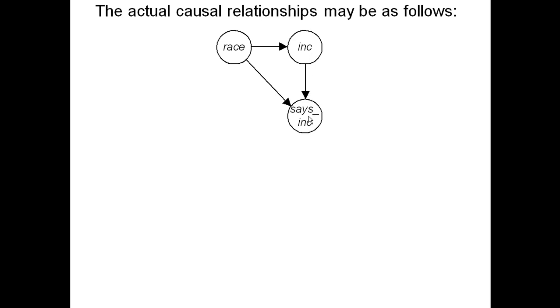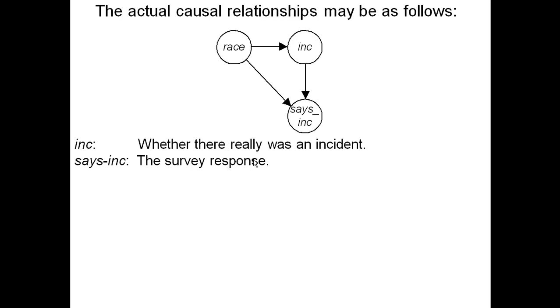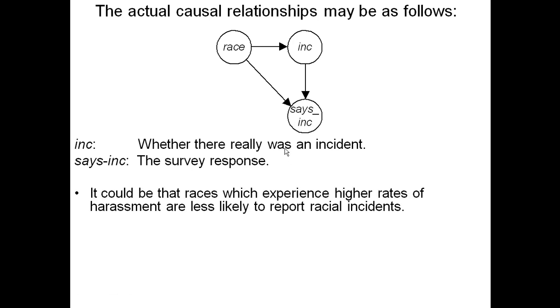Here's what I realized, that this might actually be what's going on: that race actually has a causal influence on incident, which has a causal influence on whether you say there's an incident, right? Because if you have an incident, you're more likely to say you have an incident. But race also has a causal effect on whether you say you have an incident, because races that are more likely to have incidents might be more likely to keep them quiet because they don't want to suffer the ramifications of reporting. So what we're really interested in is this variable, but this is the survey response.